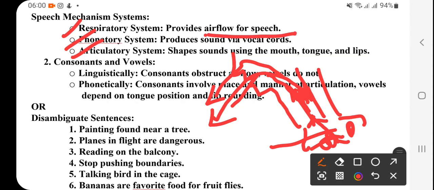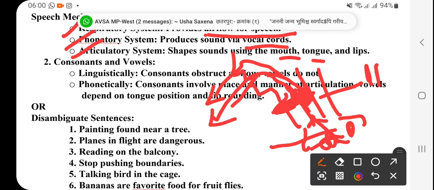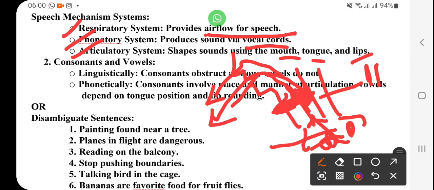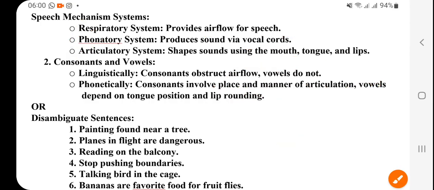Then the phonatory system produces sound via vocal cords. Here I gave you the example of a conveyor belt. There are two parts, situated near the Adam's apple, called vocal cords. And then the articulatory system shapes sounds using the mouth, tongue and lips.